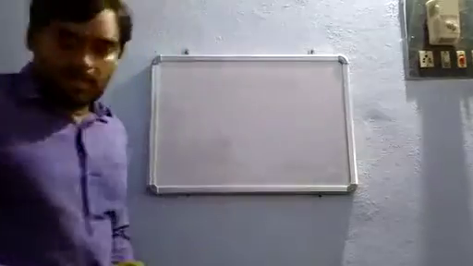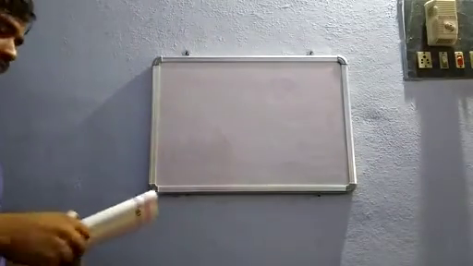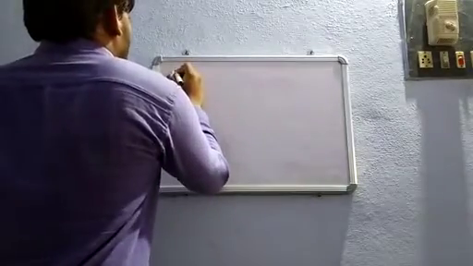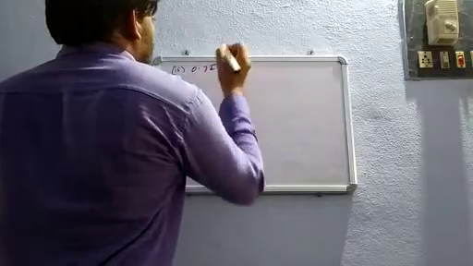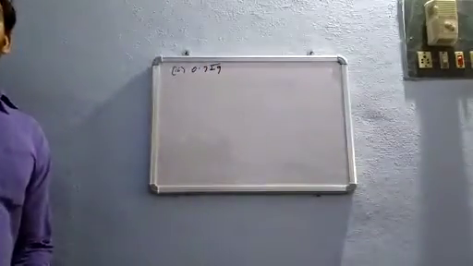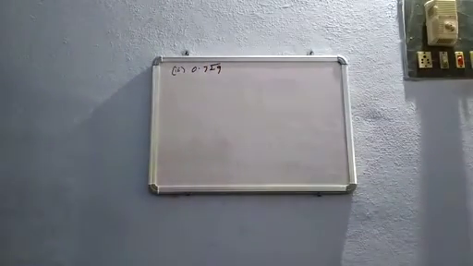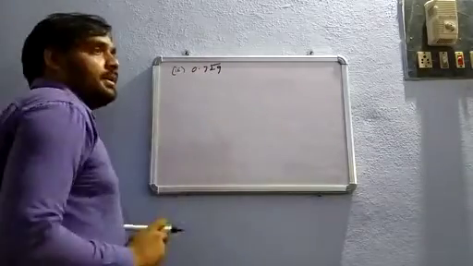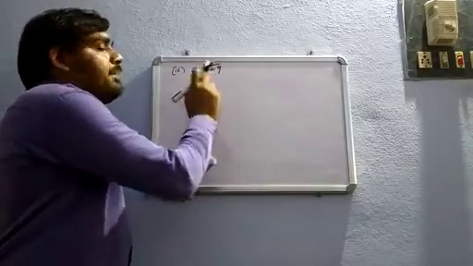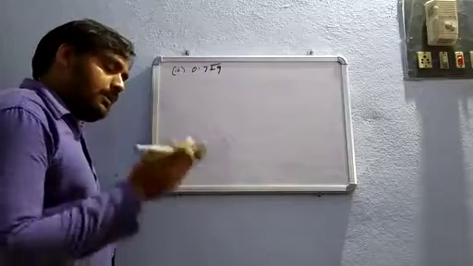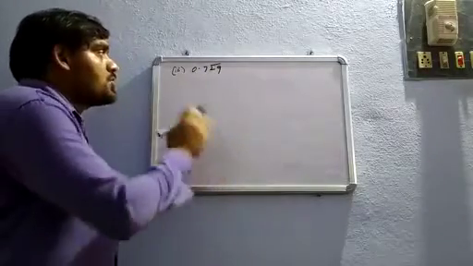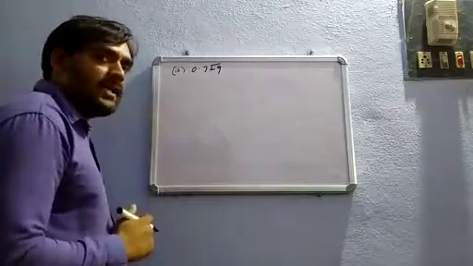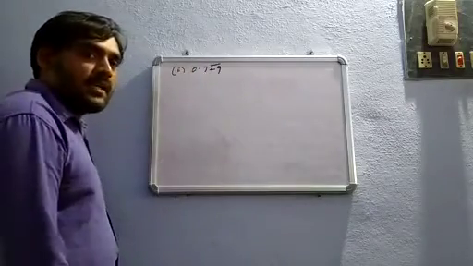See here, third problem, that is 0.729 bar. So this is a mixed recurring decimal number, meaning some digits are repeating, some digits are not repeating. In the previous 2 problems, each and every digit is recurring, so those are called pure recurring decimals, but this is a mixed recurring decimal.